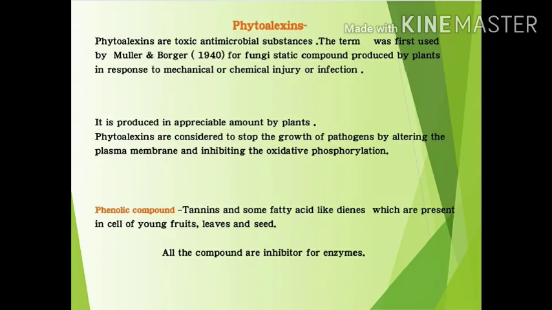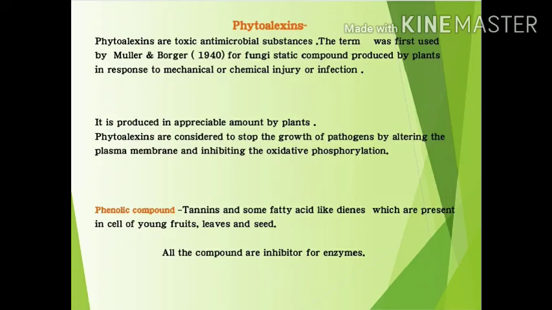Phytoalexin. Phytoalexins are toxic antimicrobial substances. This term was first used by Muller and Borger in 1940 for fungistatic compounds produced by plants in response to mechanical or chemical injury or infection. It is produced in appreciable amounts by plants.